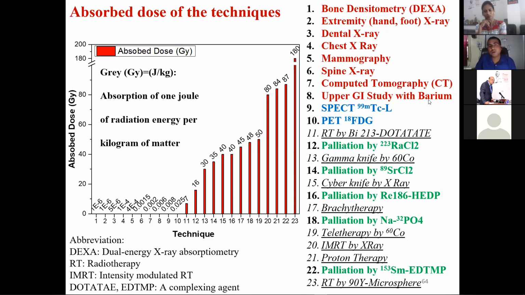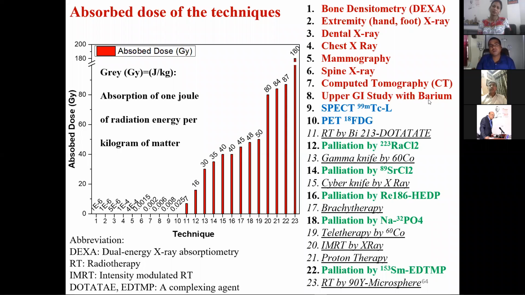Whenever we are injecting something, like for PET, SPECT, all these things, the radiation doses are also quite low. But whenever we are giving radiation therapy, like bismuth-213, gamma knife or palliative care, you see the dose increases from 7 to 180 gray. So huge amounts of dose are given. But we have to see that we are killing the cancerous cell by the radiation.